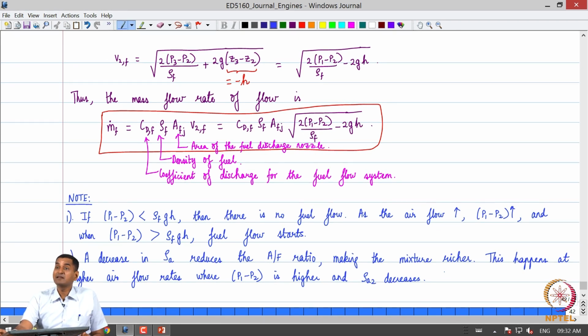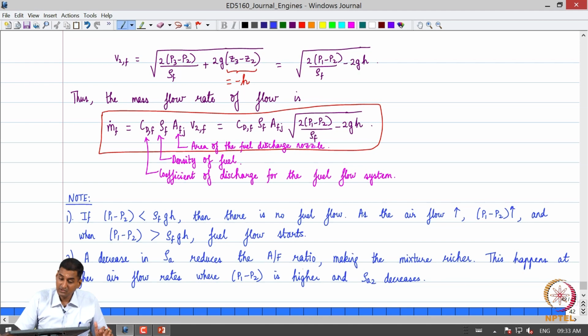Because as we go to this power range, we need a richer fuel air mixture, is it not? So, as we go to the power range with increasing throttle, we can immediately observe that the pressure drop is going to be higher and density of air is also going to be lower. So, as a result the mixture will become richer. So, that is an observation that we can make.